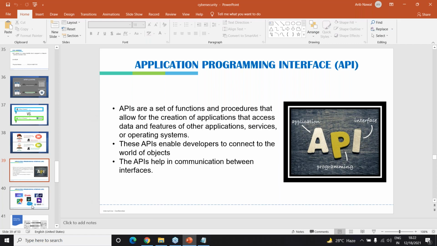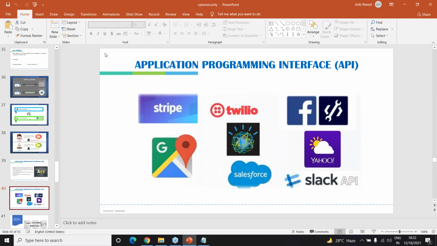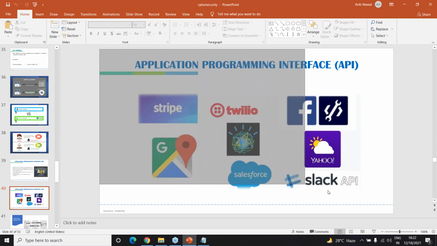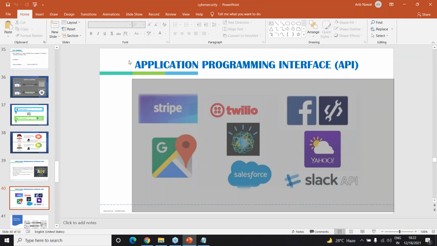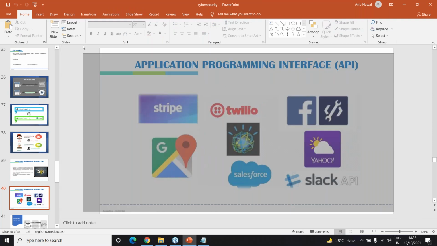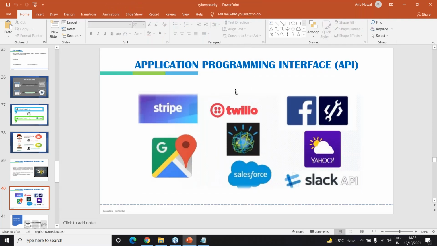There are various APIs. WhatsApp has an API, Telegram has an API, and if you use some cloud computing resource, it has an API. Every single thing has an API. For text messaging, we use the Twilio API. For example, WhatsApp Business uses the Twilio API. So APIs are used pretty much everywhere.